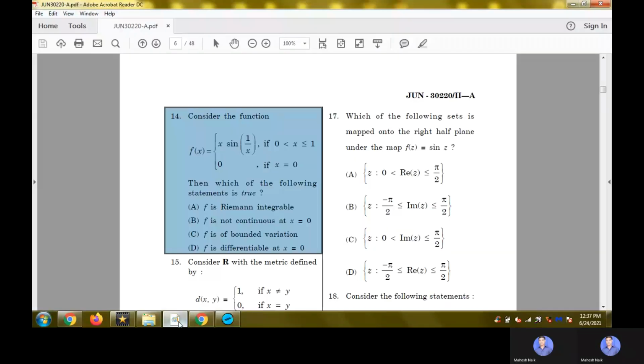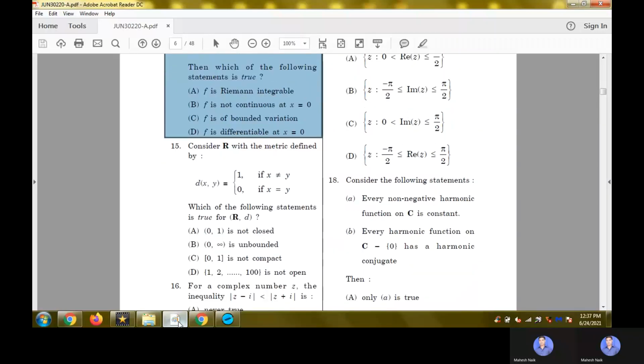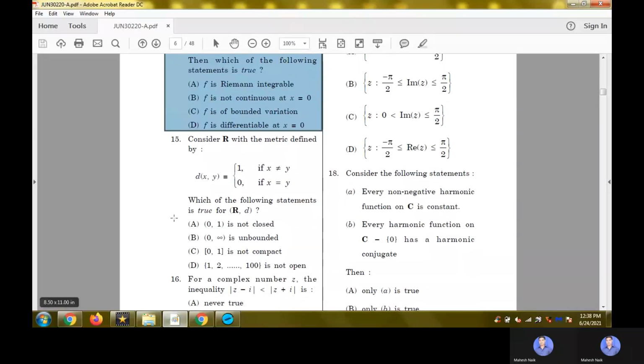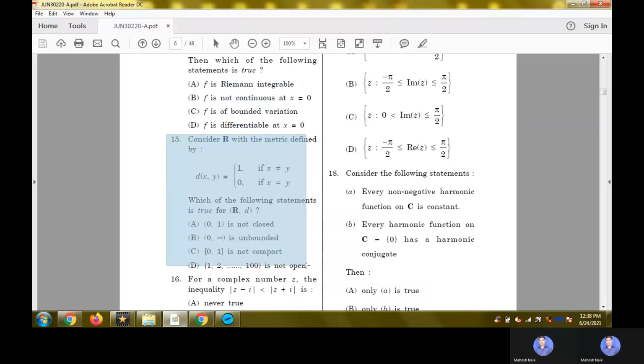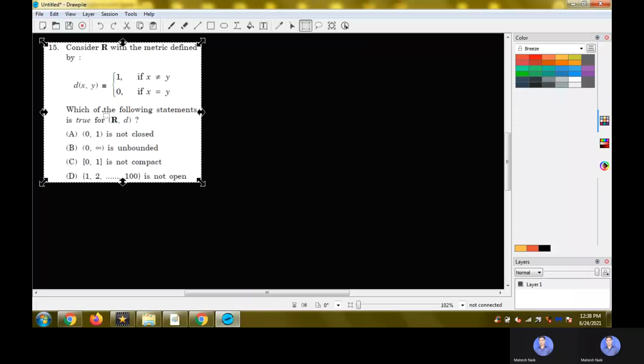Let's move ahead to the next one, that is question number 15. In question 15, we have the space R, and the metric defined on the space is a discrete metric.